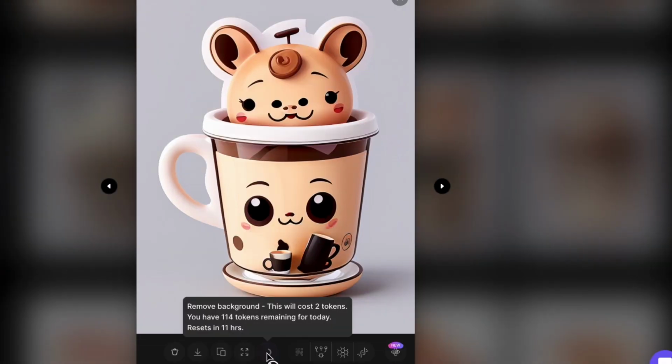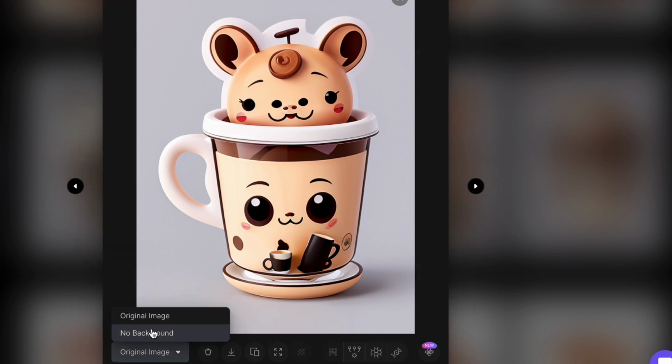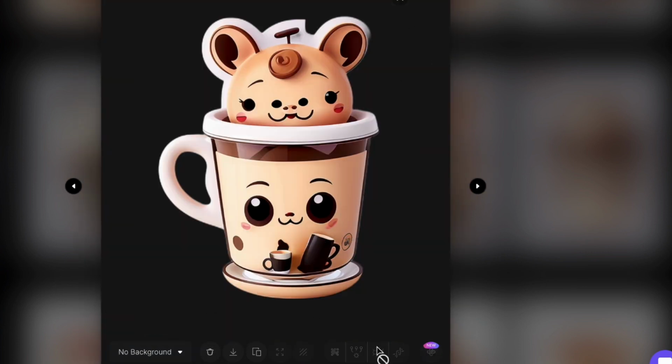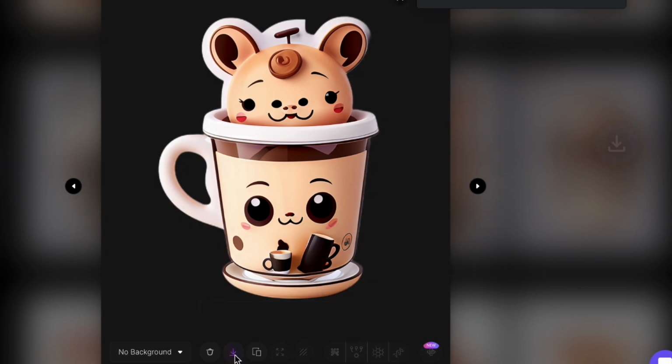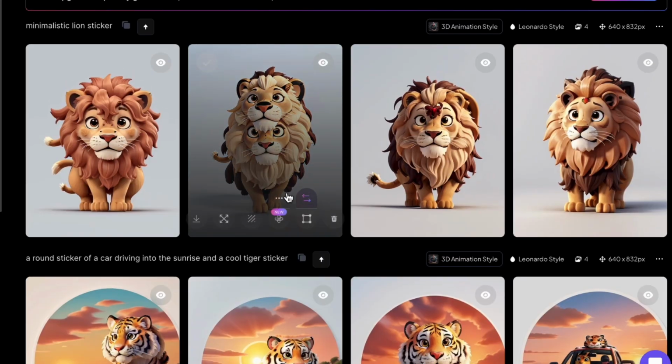Just click on Remove Background and you will notice the background being removed. Afterward, we can also enhance the image's resolution by clicking Upscale Image Alternate. Then, if you are satisfied with the looks of your stickers, just download the pictures. Now that our stickers are ready, it is time to set up your online store.